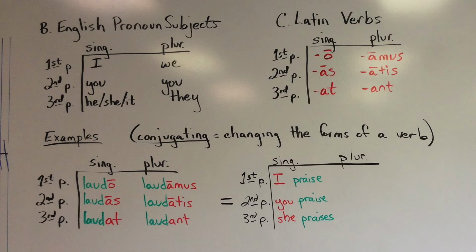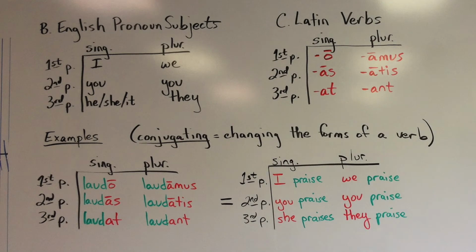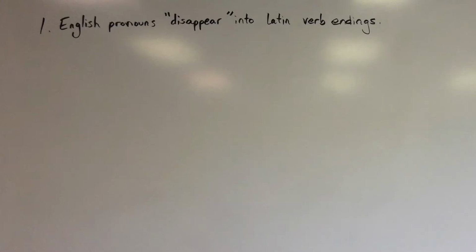See if you can assemble the English translations of laudamus, laudatis, and laudant in the plural column on your own. If you did it correctly, you should have gotten the phrases we praise, you praise, and they praise. Notice that we haven't learned any Latin pronouns. We haven't learned how to say I or you or he or she or it in Latin. That's because in Latin, our English subject pronouns are going to disappear.